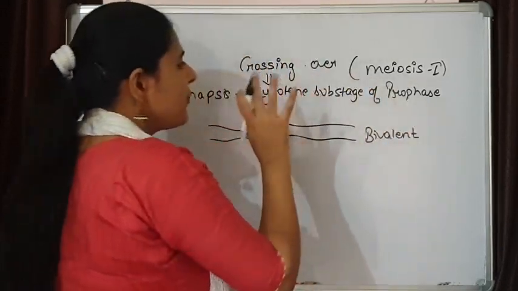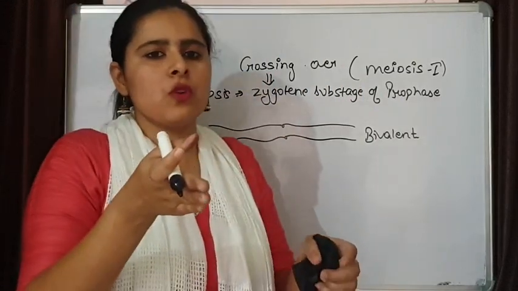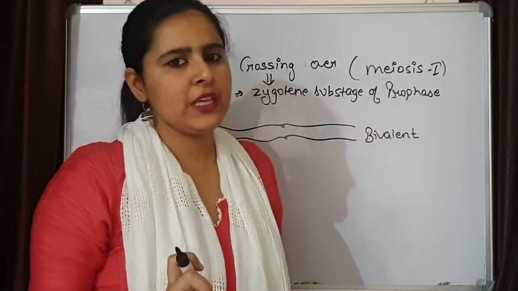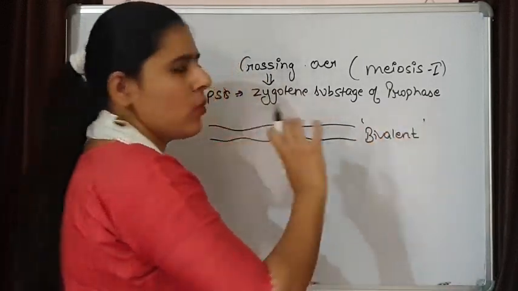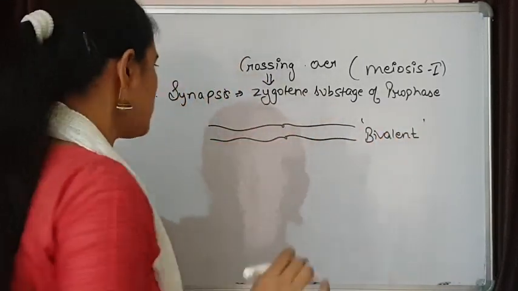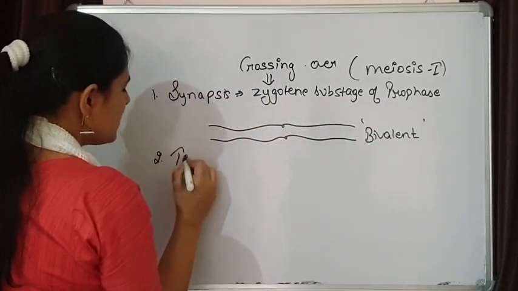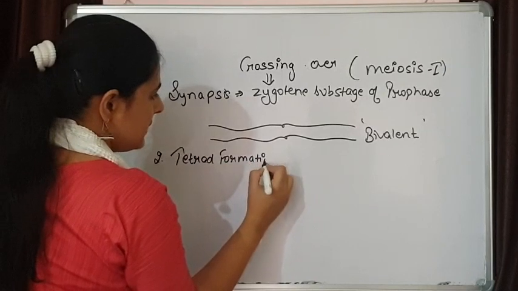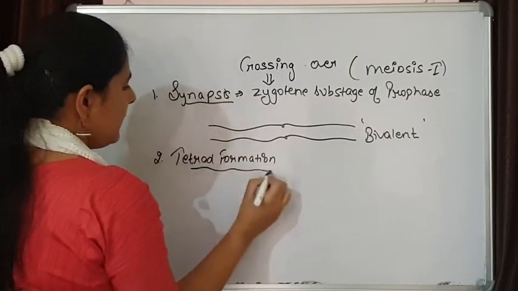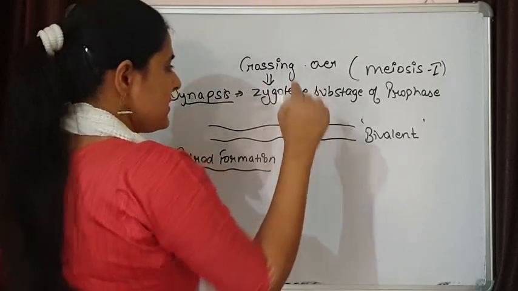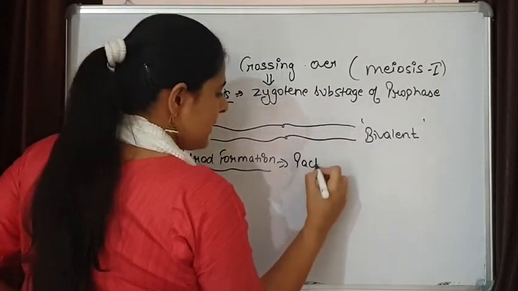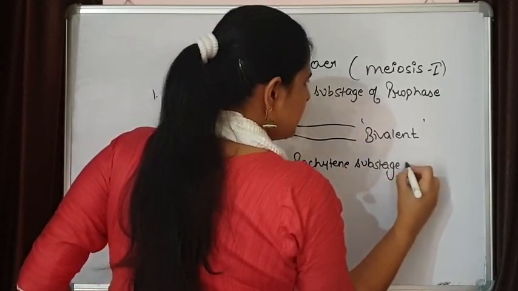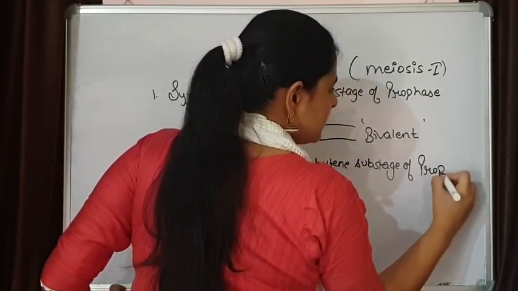So the first step of crossing over is that these two homologous chromosomes are going to pair and come close, they will lie parallel to each other, and there is a force that is going to hold these two homologous chromosomes. Now the second stage is tetrad formation. Tetrad formation is taking place in the next, pachytene substage of prophase.